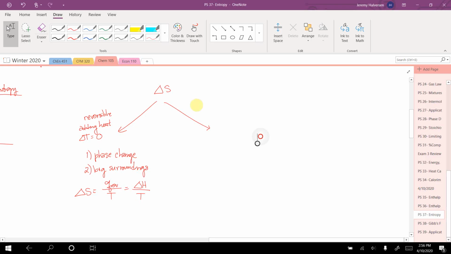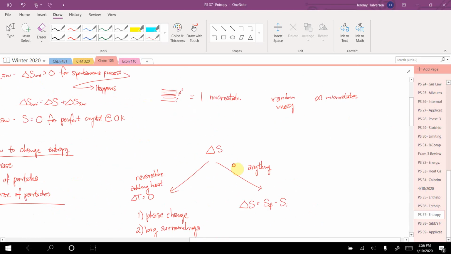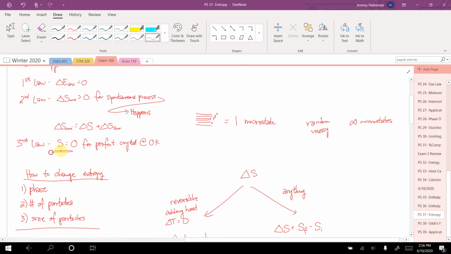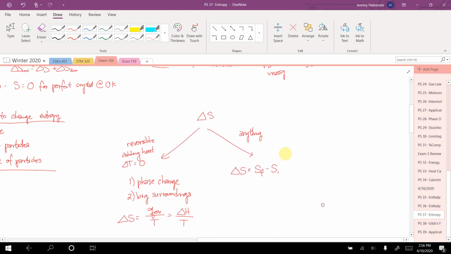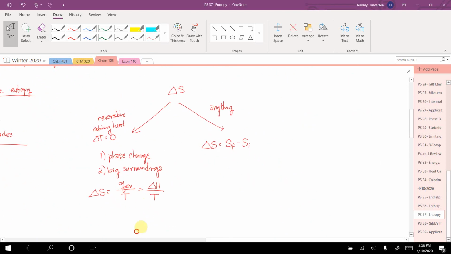The other idea, this really works for anything, but we really see it for reactions, is that the change in anything is just the final state minus the initial state, right? That's how we define change. So change in entropy is final minus initial. Well, I said we know what zero entropy is, so we have entropy values for every molecule in certain conditions.